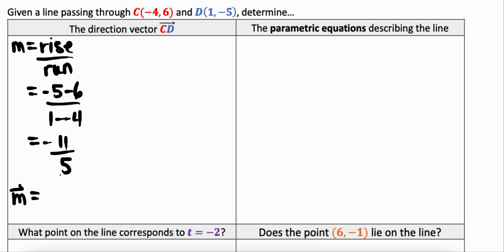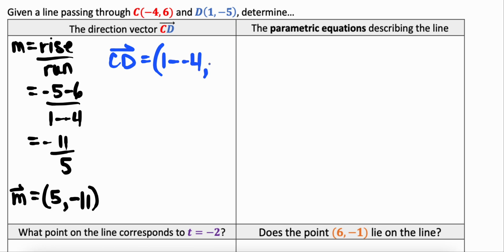So our run is at the bottom, that's our x, and our rise is on the top, that's our -11. We could have also thought about this as, if I want to find a vector between the points C and D, then I am just subtracting my x coordinates, 1 minus -4, and my y coordinates, -5 take away 6, and that will also give me (5, -11). So 2 ways that you could think about direction vectors if you're given the coordinates.